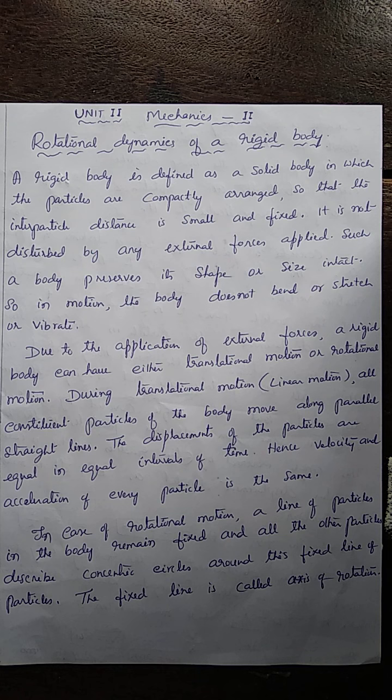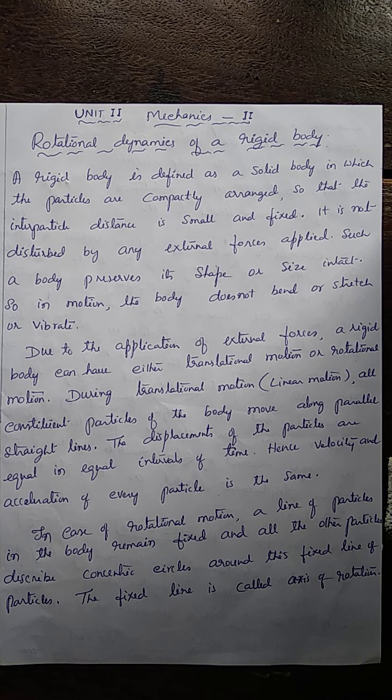Suppose an external force acts on the body. If the particles of the body are not disturbed by this external force, and the body preserves its shape, size or volume, then that body is nothing but a rigid body. A rigid body retains its shape, size and volume in the presence of an external force. So when the body is in motion, it doesn't bend, stretch or vibrate. Such a body is called a rigid body.